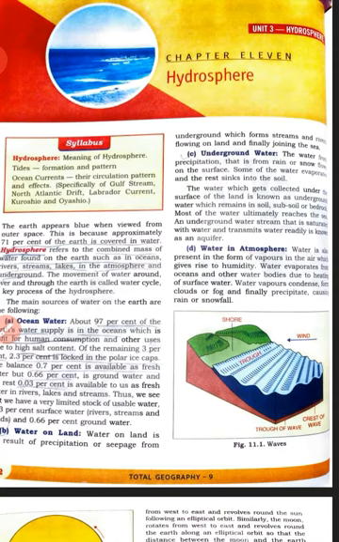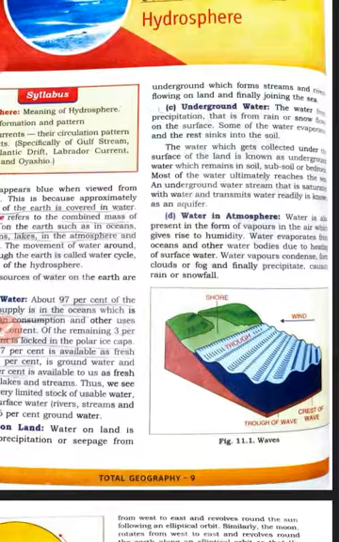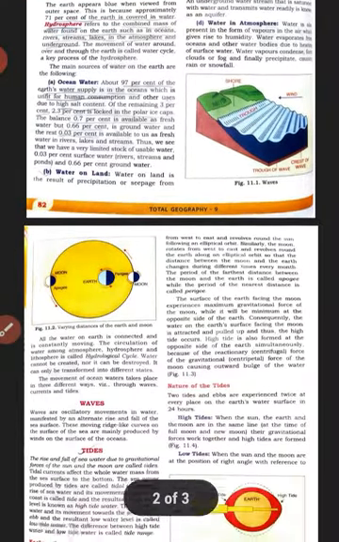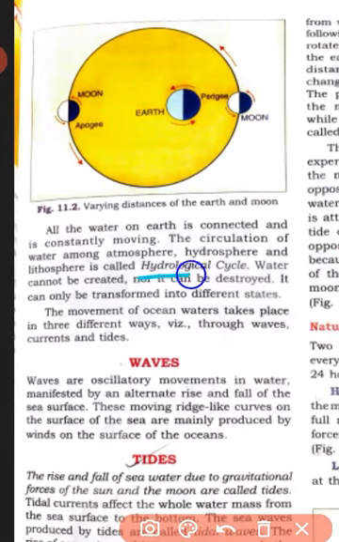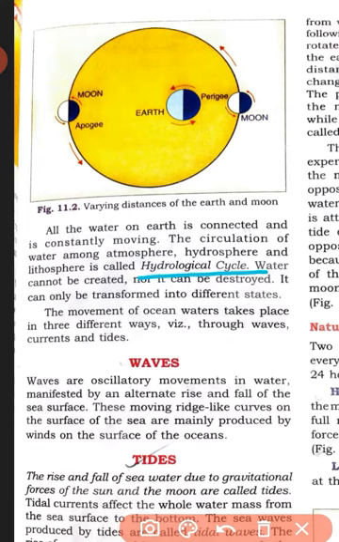Neither can it be generated, originated or created by human beings, nor can it be destroyed. What they can do is just transform its state from one state to another. Okay, what is the hydrological cycle? Another thing you have to remember, student: the hydrological cycle is the circulation of water among the atmosphere, hydrosphere and lithosphere.